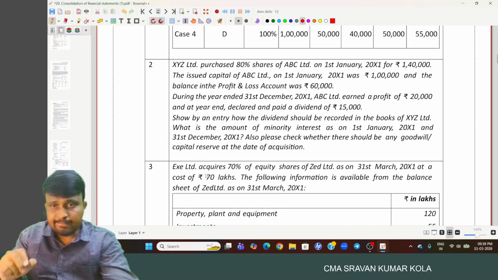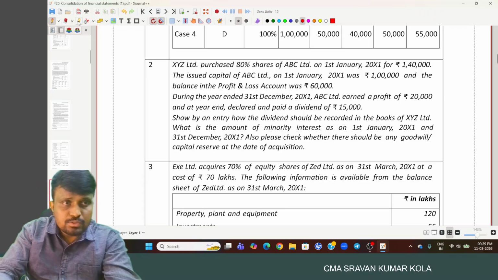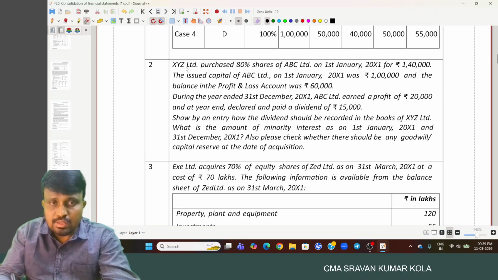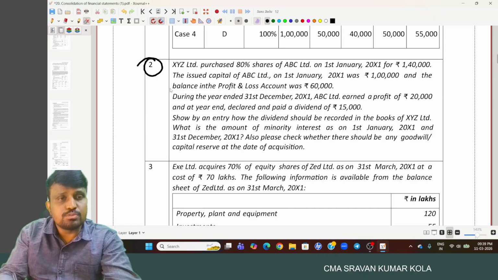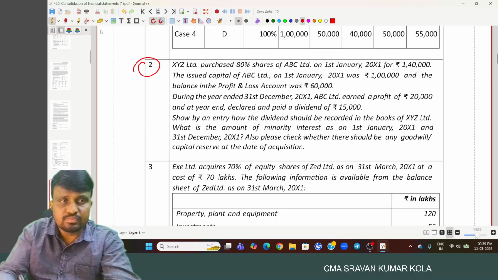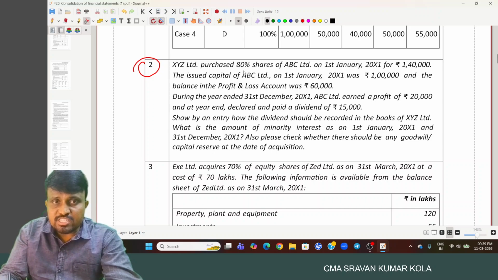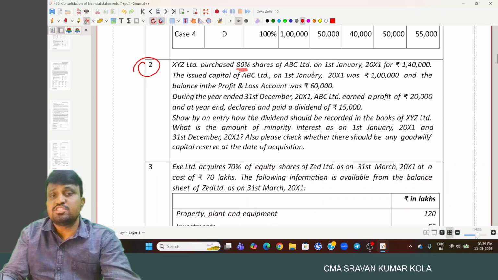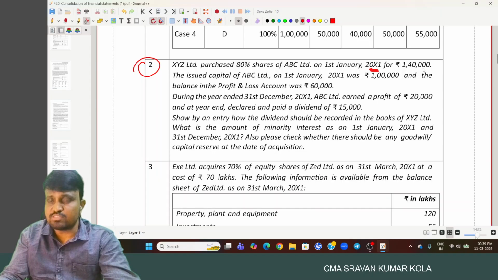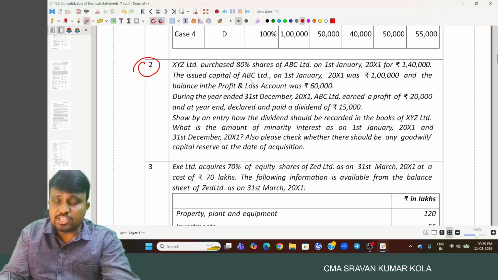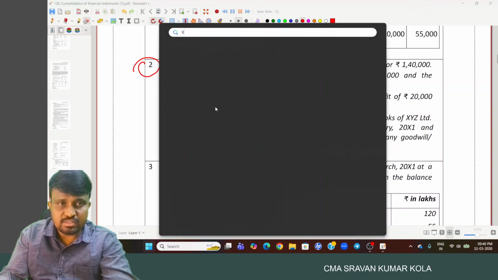So here, the second problem. XYZ Limited purchased 80% shares of ABC Limited on 1st January 20X1 for 1 lakh 40,000. And the share capital of ABC Limited on 1st January 20X1 was 1 lakh. The balance in the profit and loss account was 60,000.